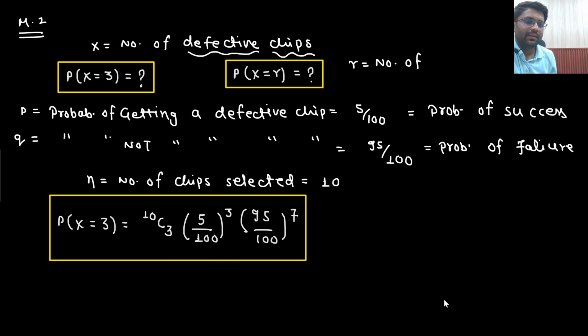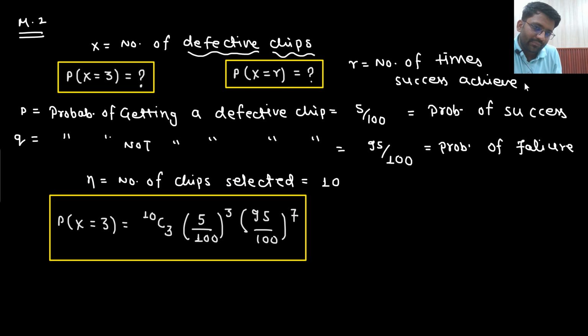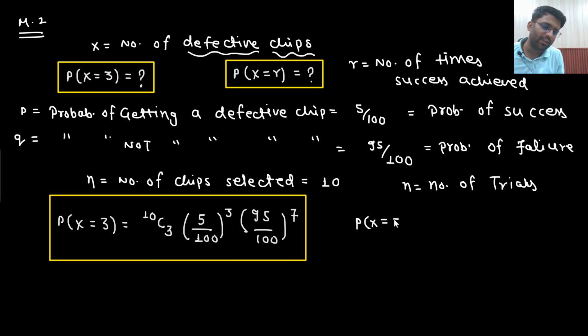So what is R? The number of times success is achieved. Say yes or no. And what is N? N is the number of trials. So in the whole scenario, when you are saying that probability of x equals 3, what are you saying? From the 10 trials, that means you are selecting 10 chips. Out of those 10 chips, you need success in 3. So this is the meaning of probability of x equals 3.